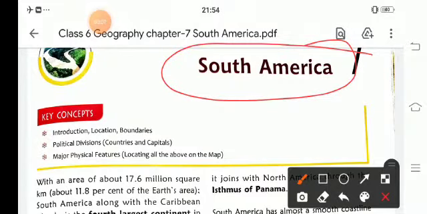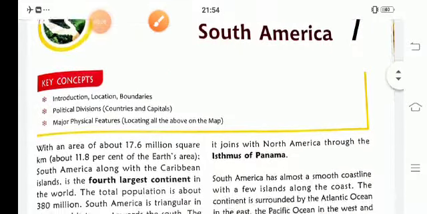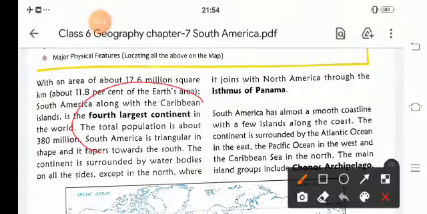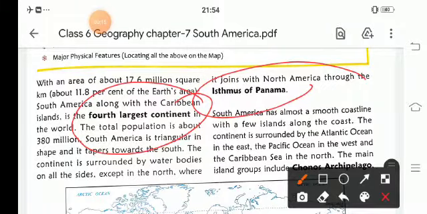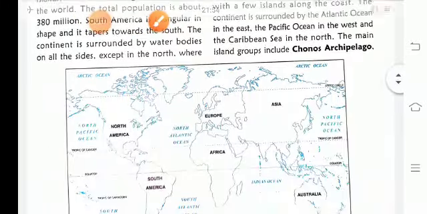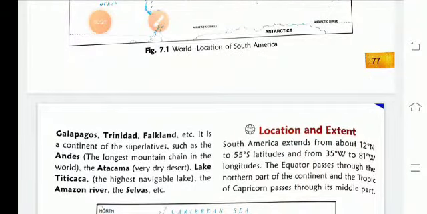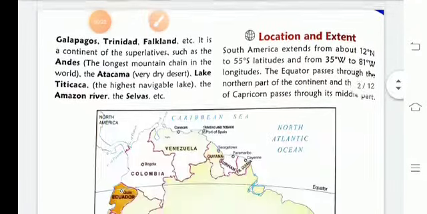In our last session we learned about South America. It is the fourth largest continent in the world, connected by the Isthmus of Panama. Then we learned about its surrounding oceans and its location.